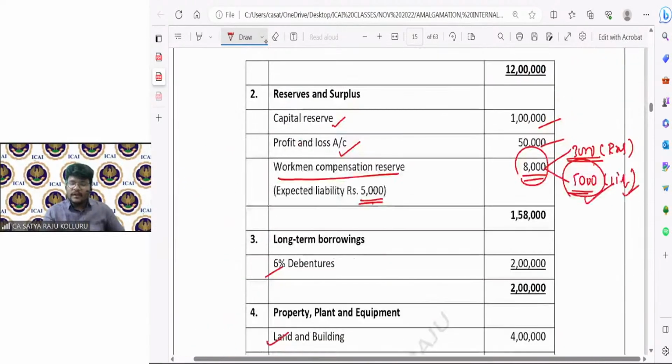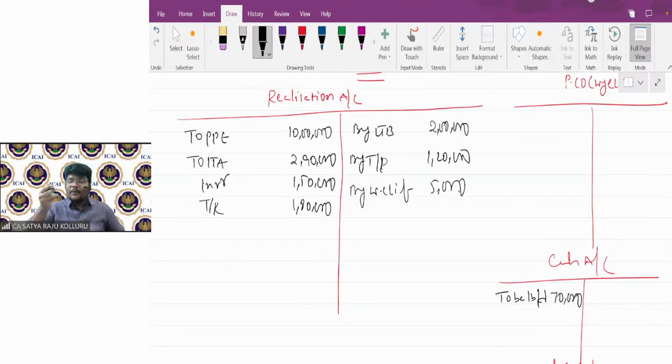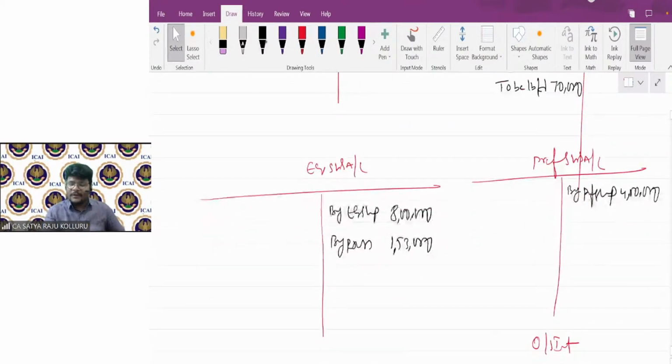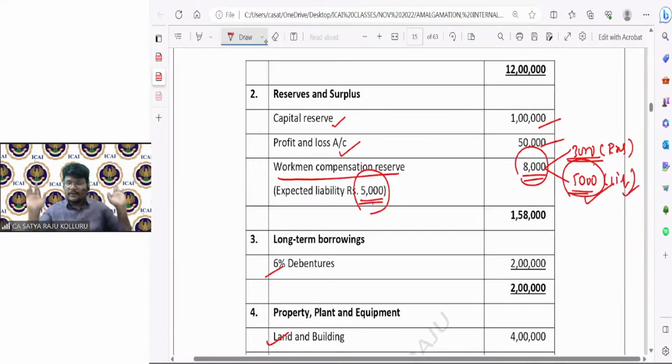That means this 5,000 liability is also taken over by the purchasing company. If any liability is taken over by the purchasing company, I need to close and transfer it to realization. So by workman compensation liability, 5,000 you need to transfer to realization. The workman compensation reserve of 3,000 you need to transfer to equity shareholders. In this 1,53,000, 3,000 is already included. Is it okay to all of you? Now the dismantling of the balance sheet is over.